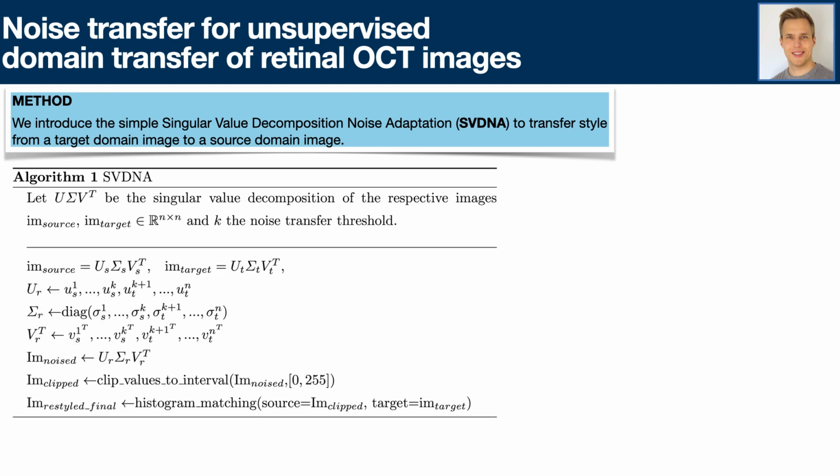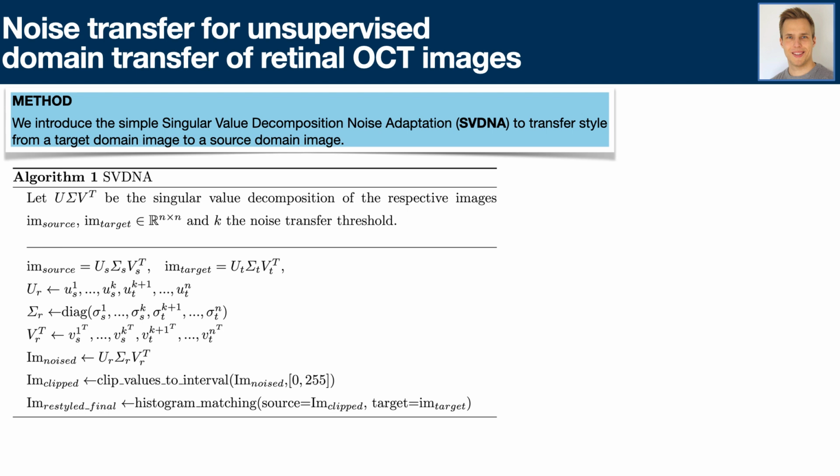However, this idea is not new. Our key contribution is the way we achieve this style transfer. During training, first of all, we randomly pair images from source domain and target domain. We then write both source and target domain images as their respective singular value decomposition U sigma V transposed.